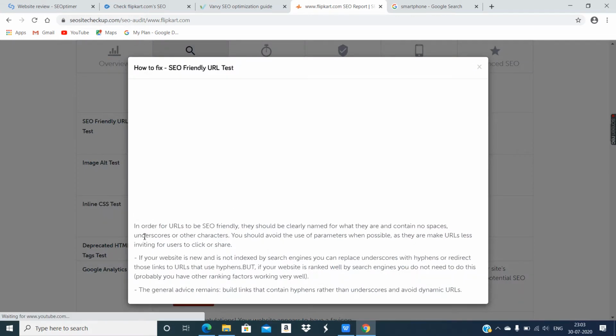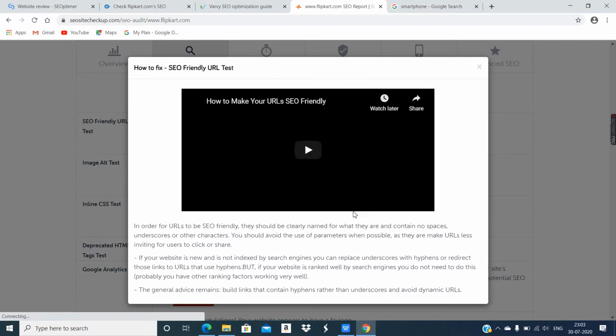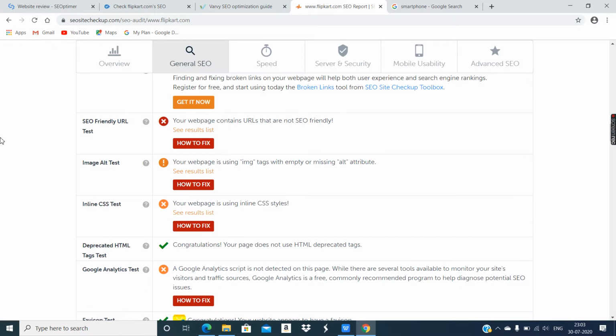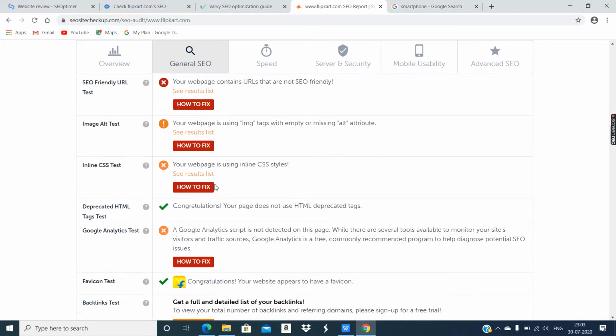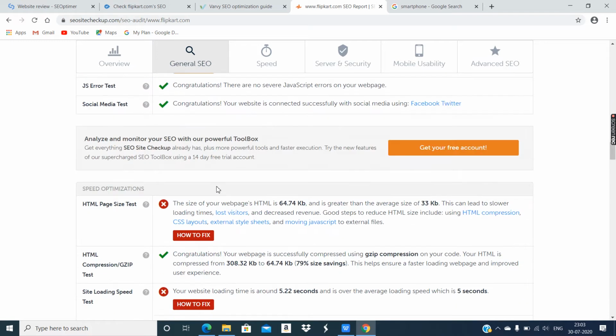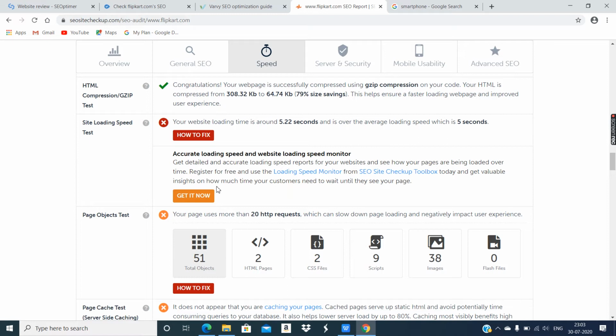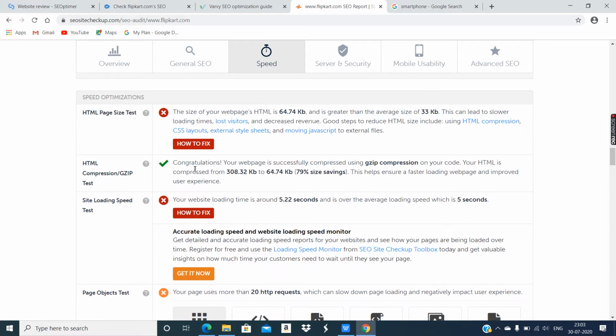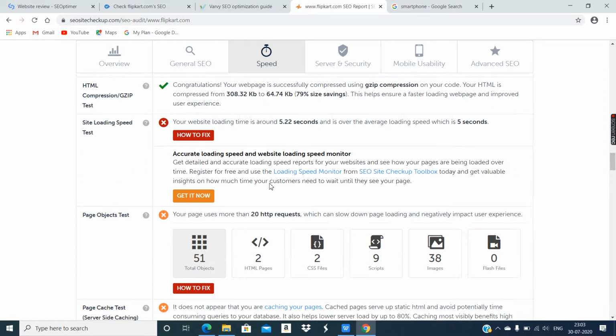So let's click here, and what does it say? Okay, so they have given a video tutorial. Nice, very nice. Now inline and how to fix that, definitely they will have a YouTube tutorial for that. Good. That means along with whatever they detect, here it shows very nicely the size and how much saving is going on. Okay, nice detailing they have given in SEO Site Checkup.